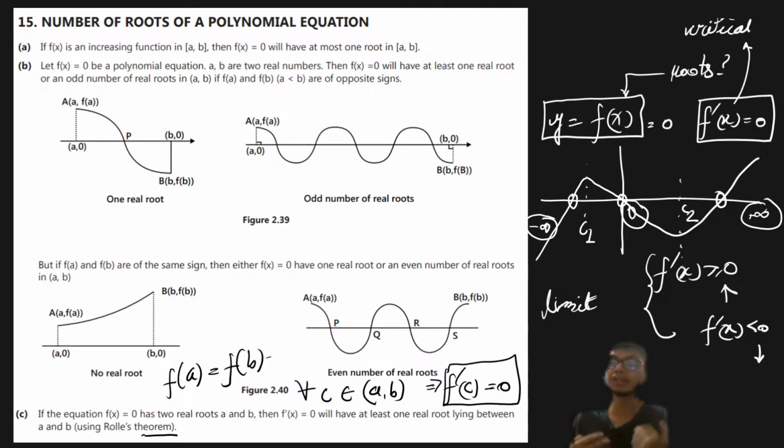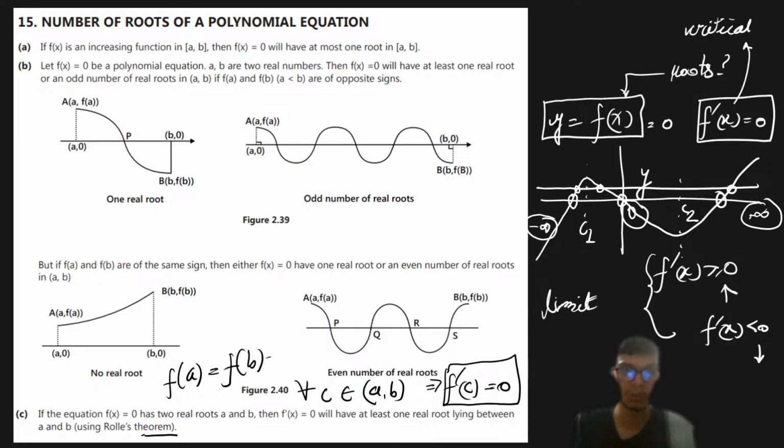Even if you equate this to some constant c1 or c2, we can take the y value over here and find the point of intersection with the given y. That will also give you the number of roots for the same case. I hope this is clear to all of you.